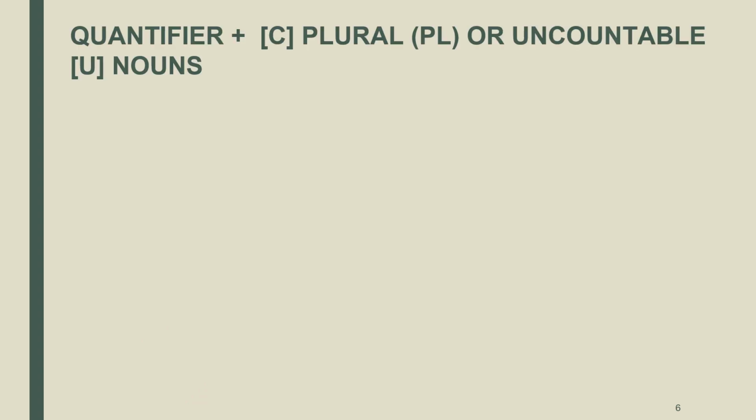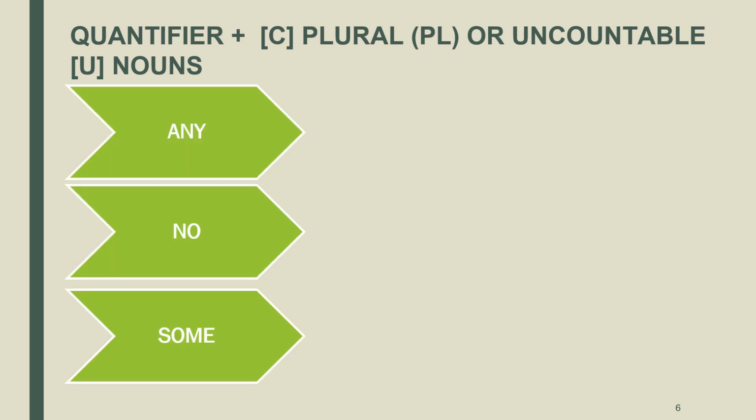Next, we will see the quantifiers that combine with countable plural nouns and uncountable nouns. That is, these quantifiers cannot select countable singular nouns as complement. So as stated, any, no, and some can either select countable plural nouns or uncountable nouns as complement.